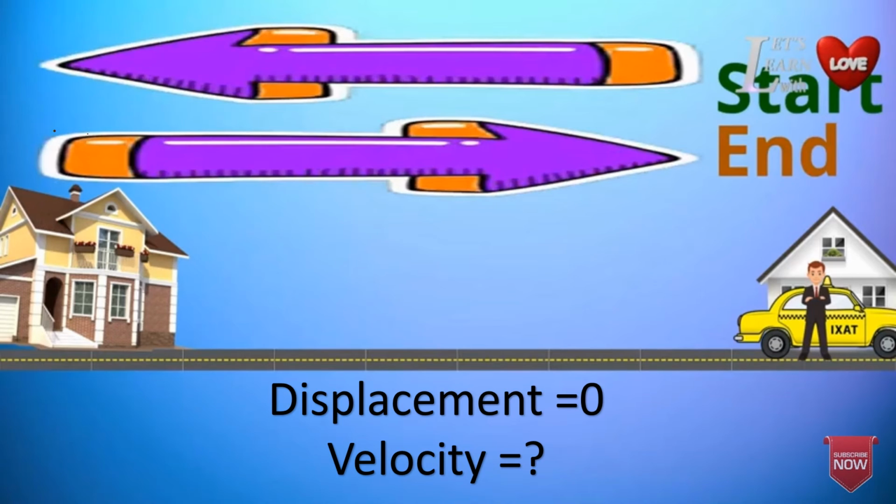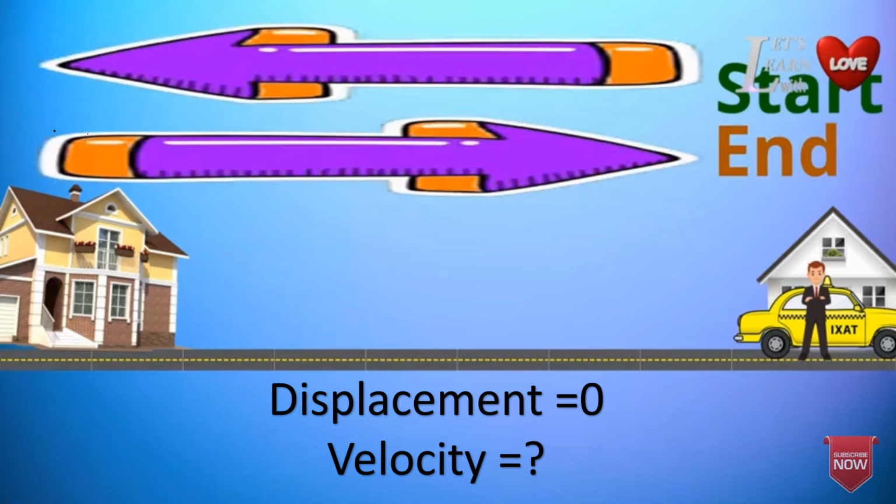So the starting point and the ending point is the same. We have already said the displacement is 0. So what is the velocity, children? Can you comment me? Comment it. Children, I will say you the answer at the end.